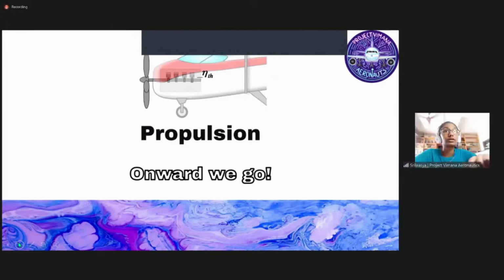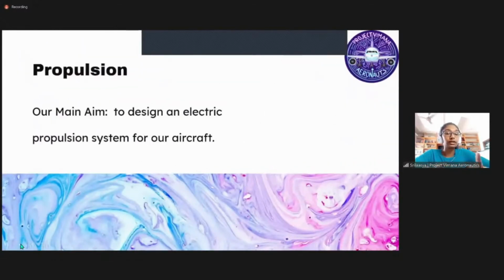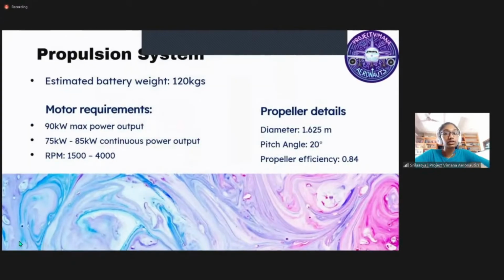Hello, I'm Srilasya from the propulsion team, and our main aim was to design an electric propulsion system for our aircraft. What Anjali and I worked on till now is, first, we started by estimating the battery weight, because in an electric aircraft, unlike conventional fuel aircraft, the battery weight won't change throughout the flight. It'll remain the same and it'll be part of the MTOW.